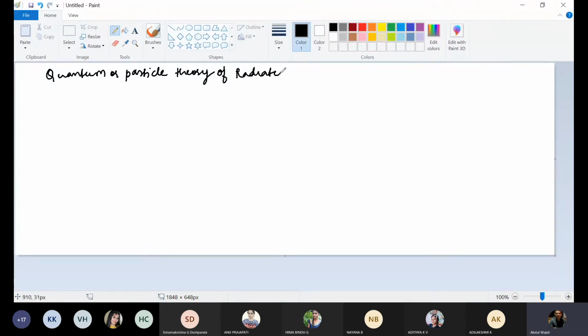Who gave this theory? Max Planck. Maxwell gave wave theory of radiation, and Max Planck gave quantum or particle theory of radiation. So they are two different persons.